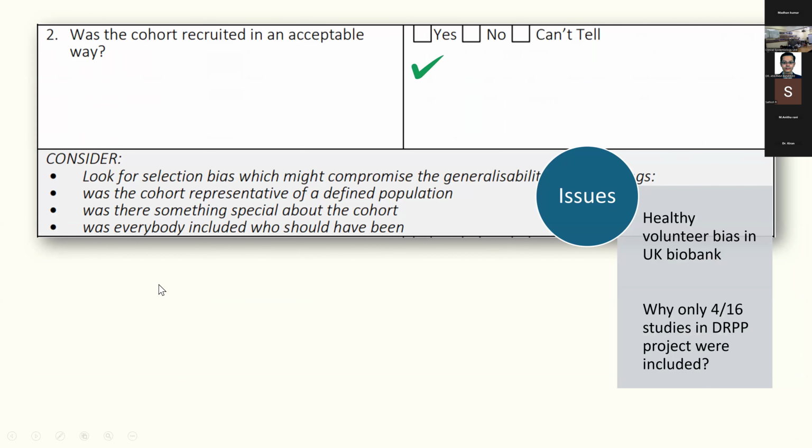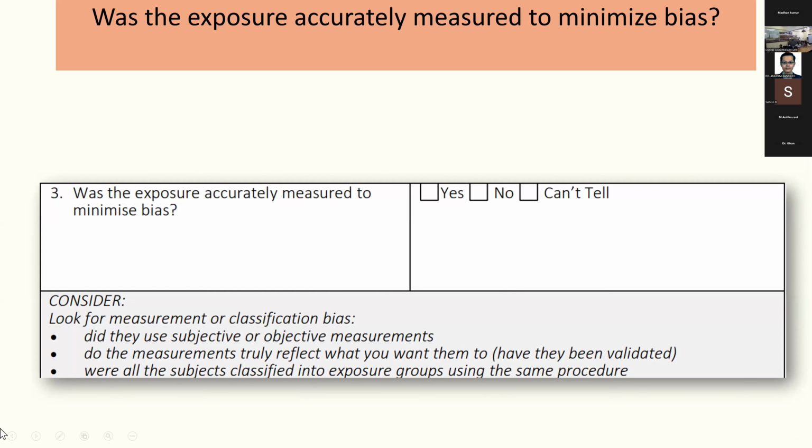So was the cohort recruited in an acceptable way? I would say overall, yes. The only thing is that there's a healthy volunteer bias in the UK Biobank. And I'm not sure why only 4 out of the 16 studies in the DRPP project were included. They have not given a clear reason as to why. Next question is, was the exposure accurately measured to minimize bias?